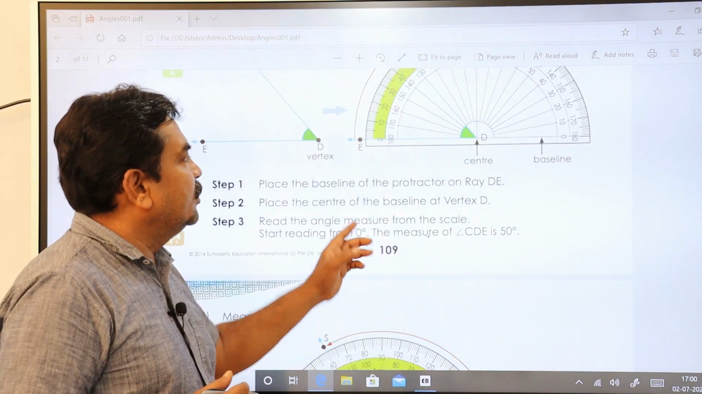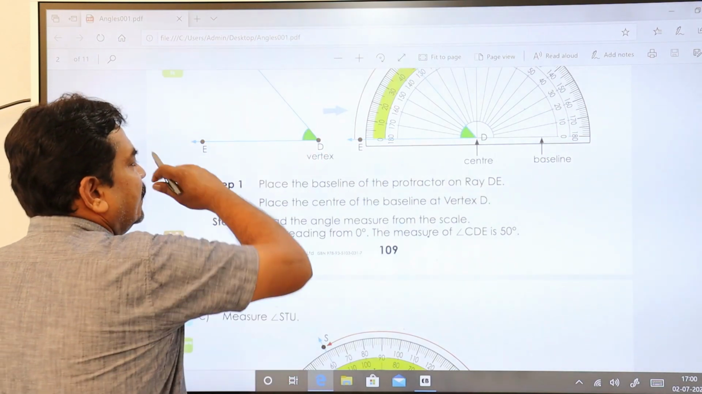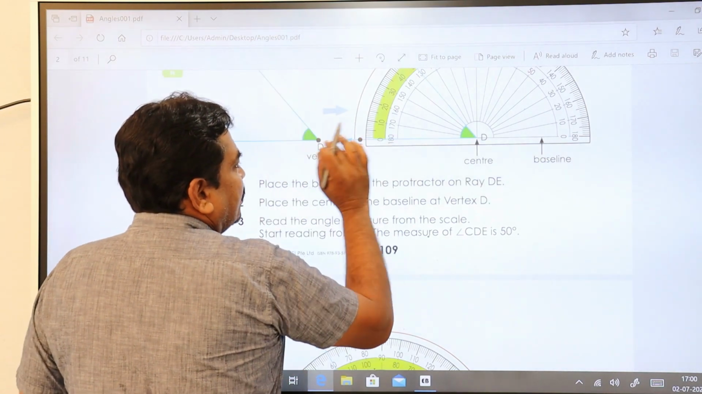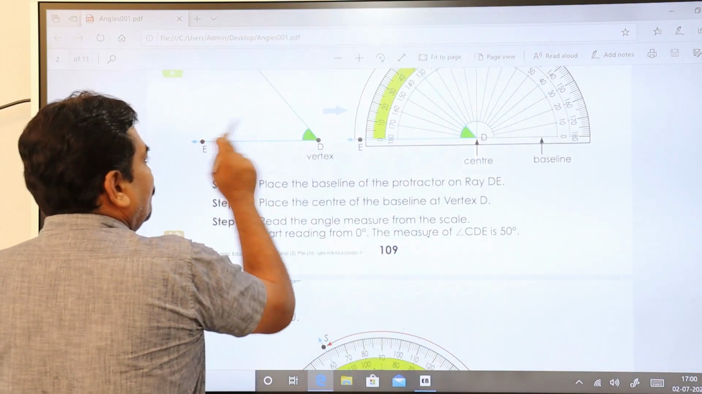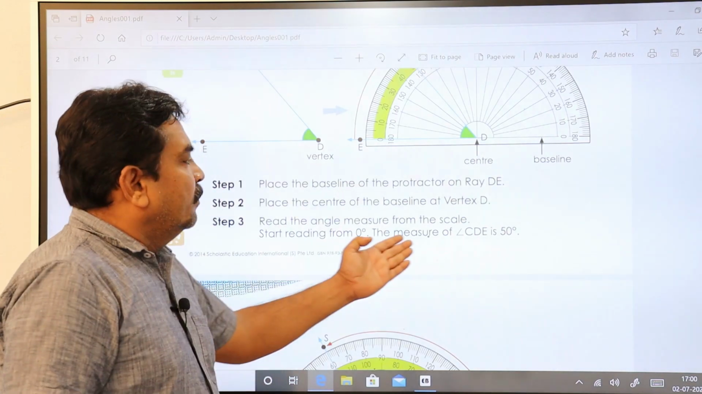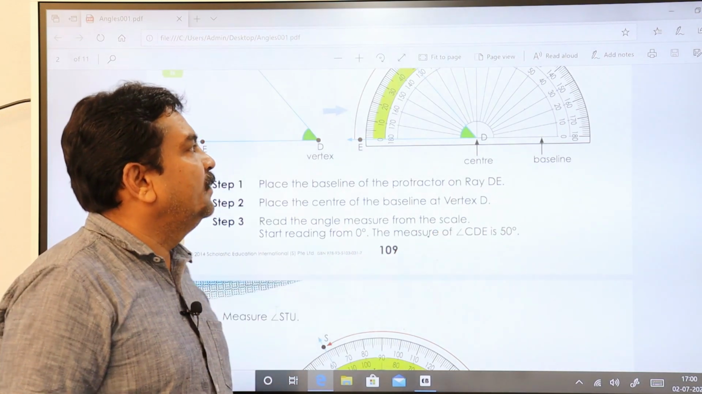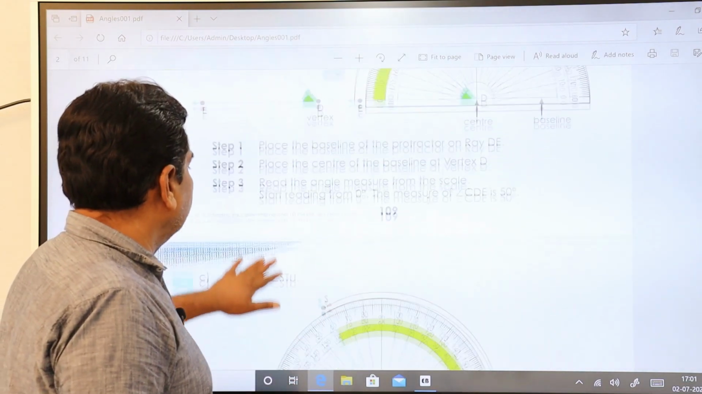Start reading from 0. So in this direction you have the ray. So start reading the scale starting from 0. Zeros you have on both sides, but you have to use this side because the direction of the ray is in this direction. Remember that always. Then the measure of angle CDE is 50 degrees. You are going to do it. Of course you should do it.